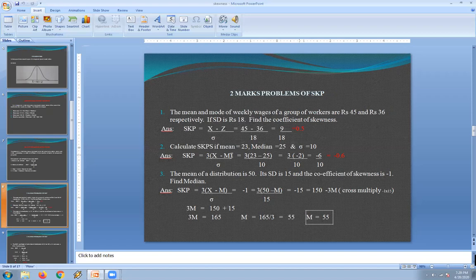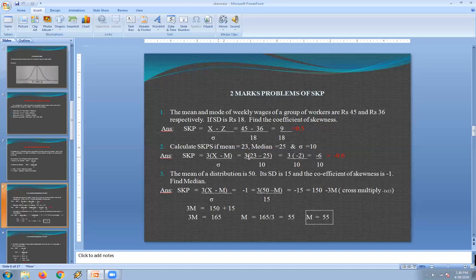See the second question. Again, they have given the value of mean equals 23, median equals 25, standard deviation value is 10. By seeing these values, the mode value is not there, they have given the median value. So now we should go for the second formula. We can think that the mode is ill-defined, so based on the information given, we use the formula SKP equals 3 into mean minus median divided by standard deviation. This is the formula we use when the mode value is not given or not well defined.